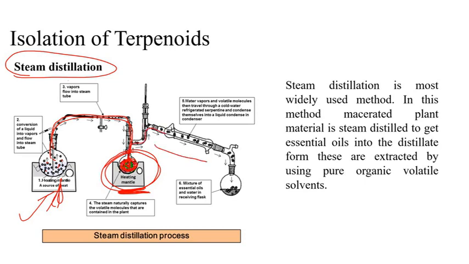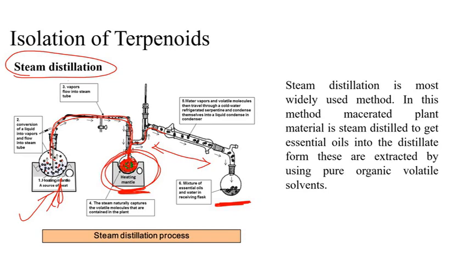Now what happens in this part, which is called the condenser? There will be an inner inlet as well as an outer jacket. In the outer jacket, you allow cold water to flow. Since the cold water is flowing on the outer jacket, these molecules get condensed and become liquefied. The hot vapors are rapidly cooled and liquefied, and here is your product. This is the simplest technique.